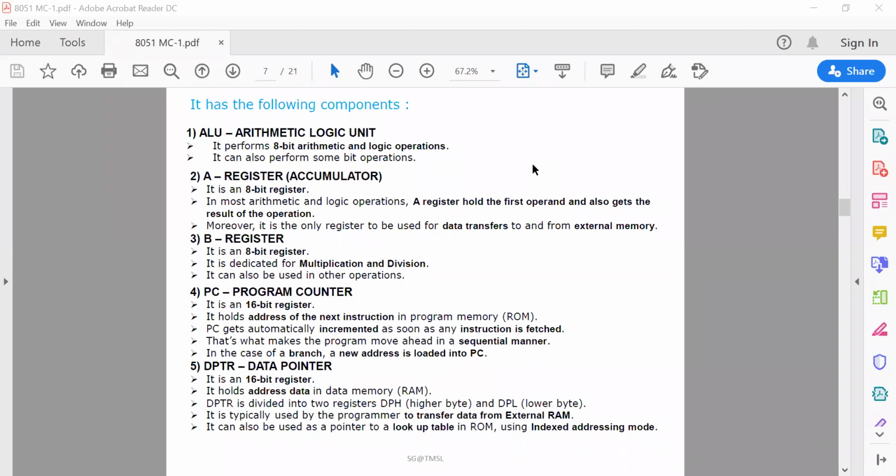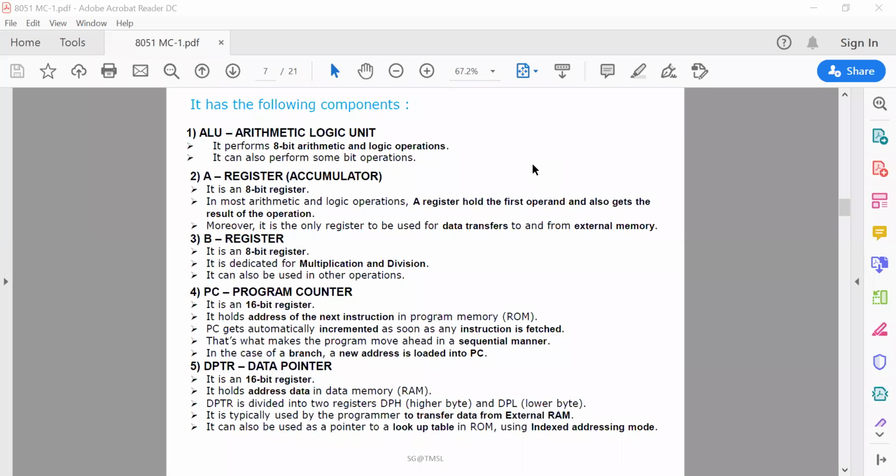The upper 8 bits will be stored inside the B register, and automatically the lower 8 bits will be stored inside the A register. So the total 16-bit result is stored inside the A and B registers. And in case of division, the B register holds the remainder part, and the quotient part will be stored in A.